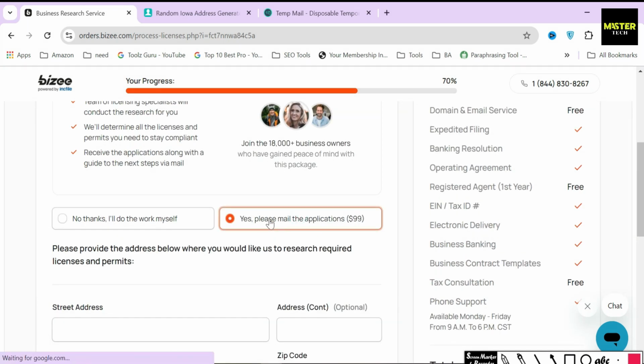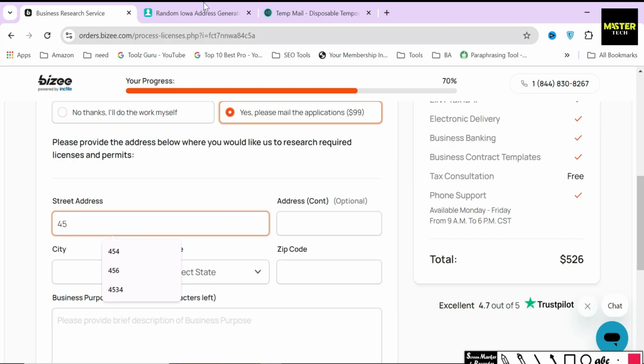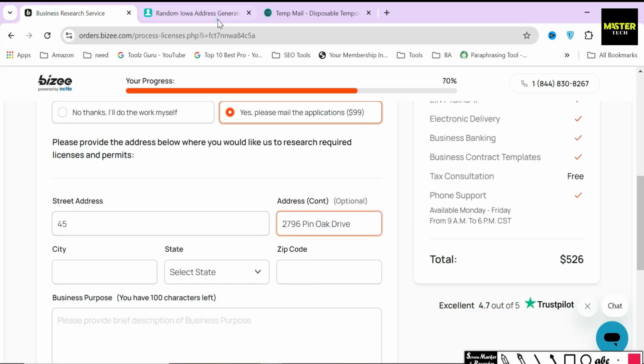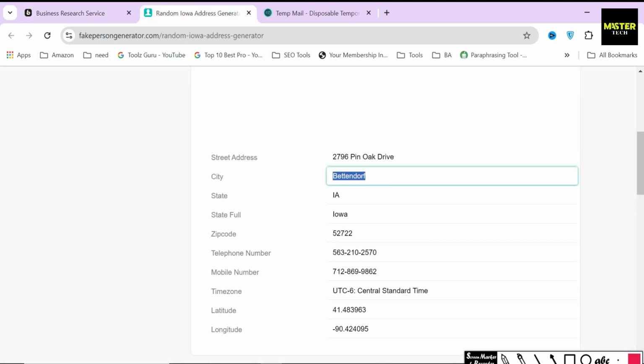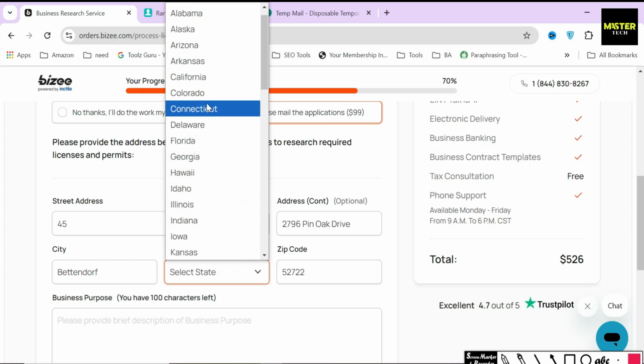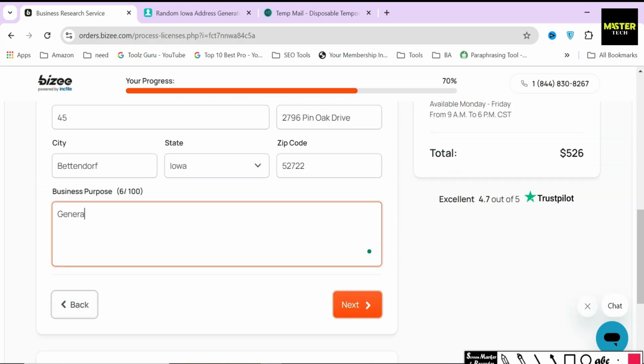After selecting the Yes option, provide the address of your business where Bizee will do additional research on your behalf in order to fill out the license form swiftly, so that you don't have to worry about anything else. Remember that not all industries will require licenses that need additional research. Some licenses can just be filled out in a form by providing your business information. Below, Bizee is asking you to provide your business purpose. I will just type a random purpose here.